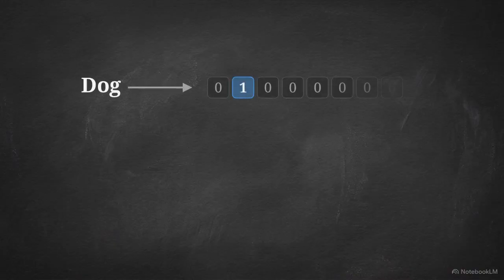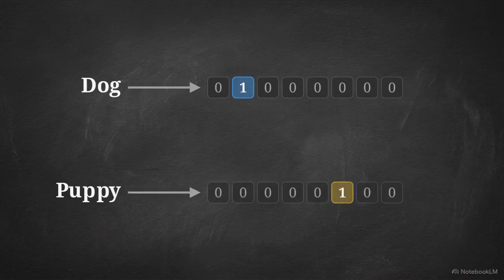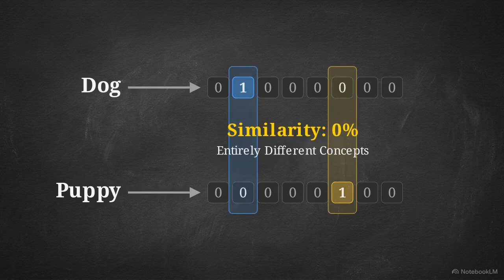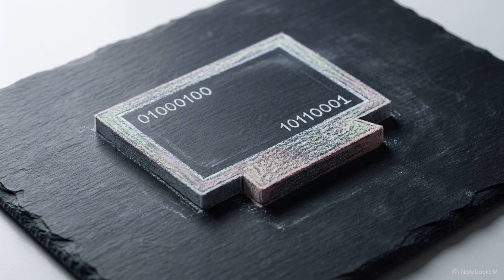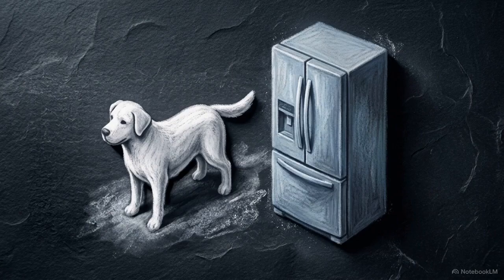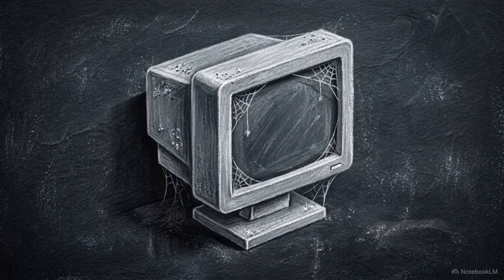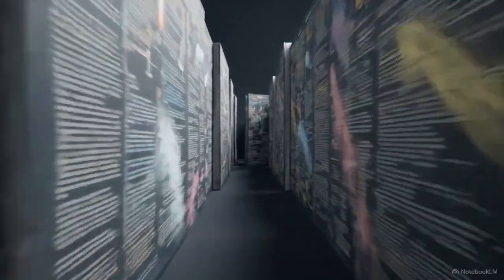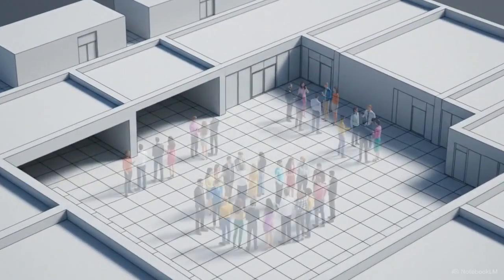Because of this, the code representing dog and the code representing puppy appeared entirely different to the system. The machine saw no connection between them. To the hardware, dog and puppy had as little in common as dog and refrigerator. This inability to see connections held computers back for decades. To solve it, engineers had to stop treating words like dictionary entries and start treating them like social groups.